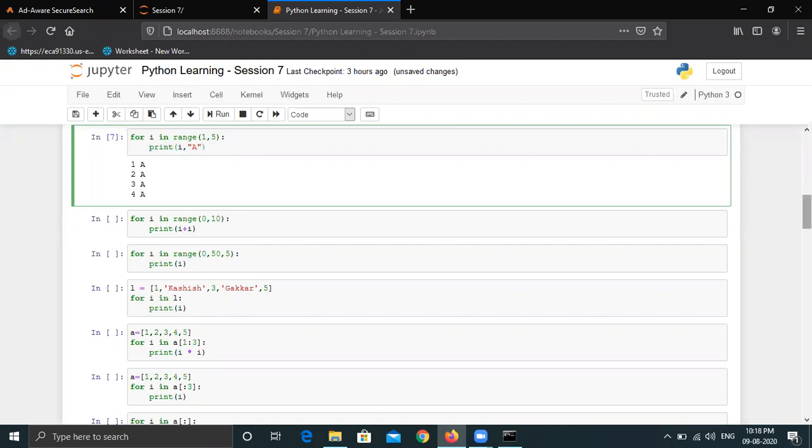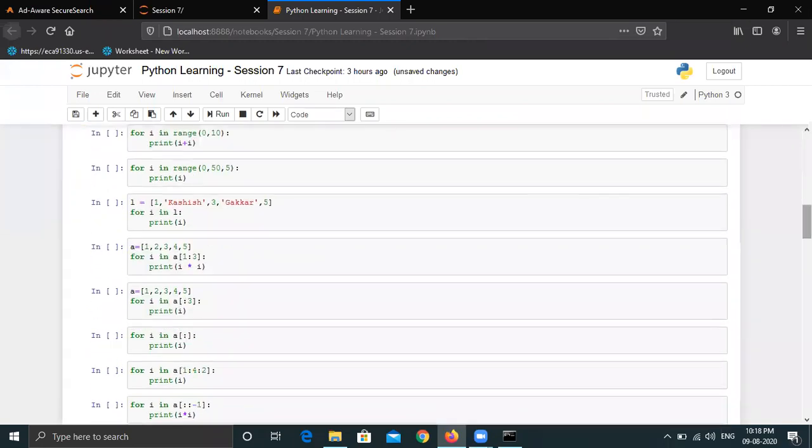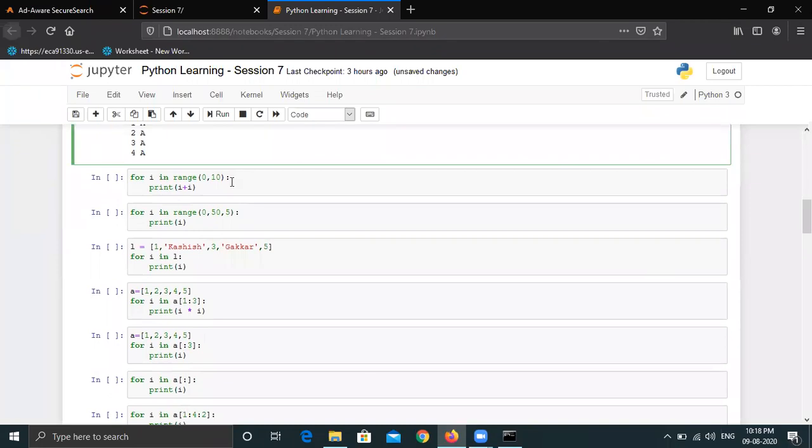Okay, the next example is, we can also do some arithmetic operations in the loops. So now the range is 0, 10. This means it will start from 0 and it will go up to 9, because the stop position, which is 10, will be excluded. So 0 to 9 is my range. Then in the first iteration, we are printing I plus I.